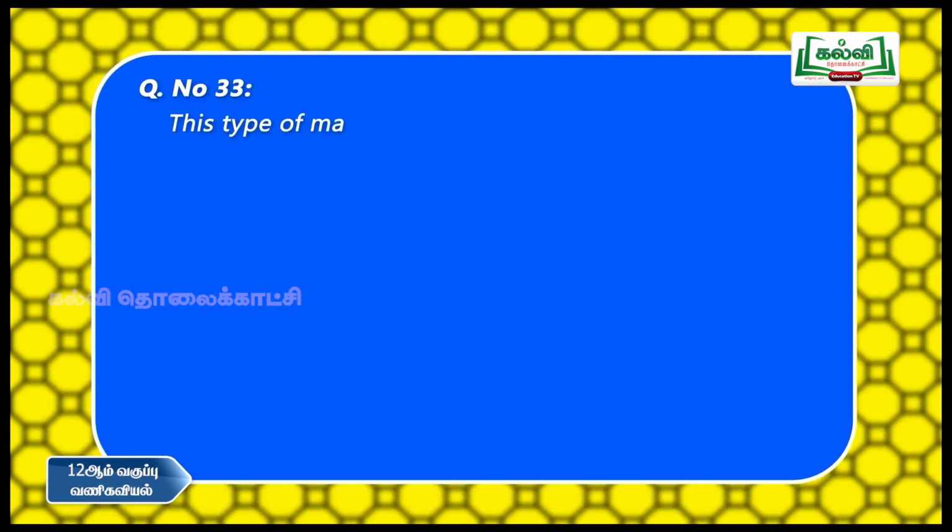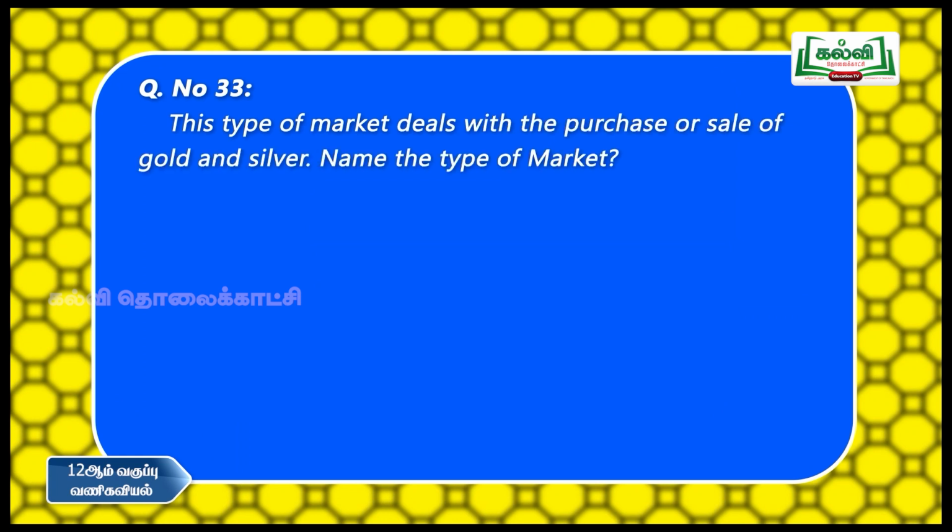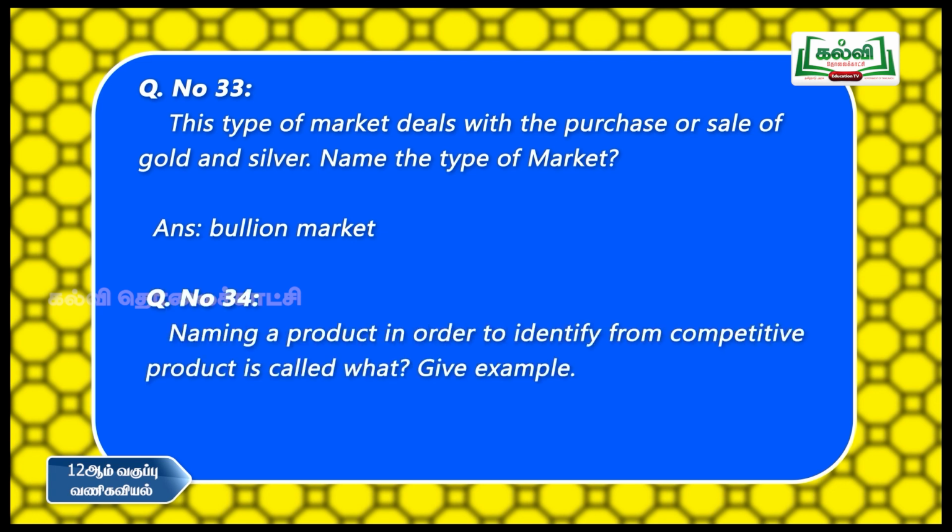The next one, this type of market deals with the purchase or sale of gold and silver. Name the type of market. So, the answer is bullion market. Okay. The next one, naming a product in order to identify it from competitive products is called what? Naming a product means branding. Why is branding essential? Because branding is essential in order to identify the product from other competitive products.